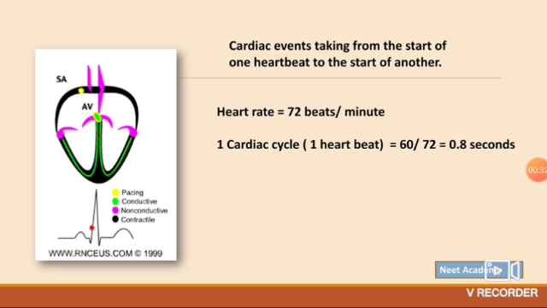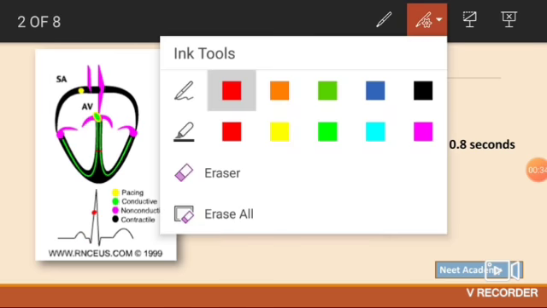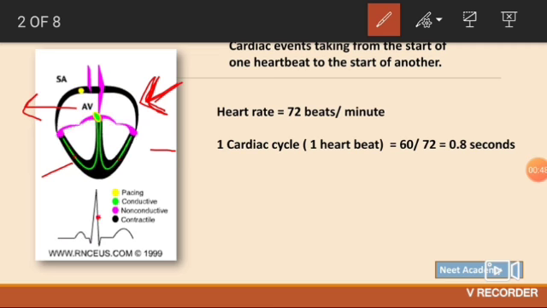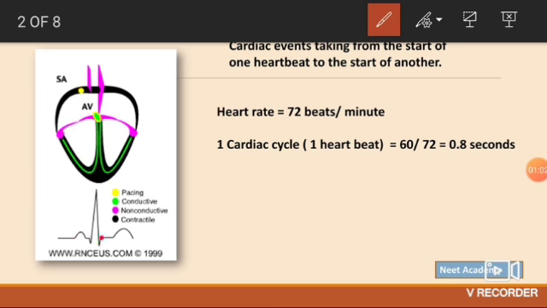When we see this diagram, let me show you. The upper part is the atria, these two are the ventricles. This one will be the right one, this one will be the left one. Now when we see the contraction, this is the SA node, and this is the AV node. So always the conduction of impulse takes place from the atria towards the ventricle. At the beginning, the action potential is generated by the SA node, and this action potential then reaches the AV node and also the atria.